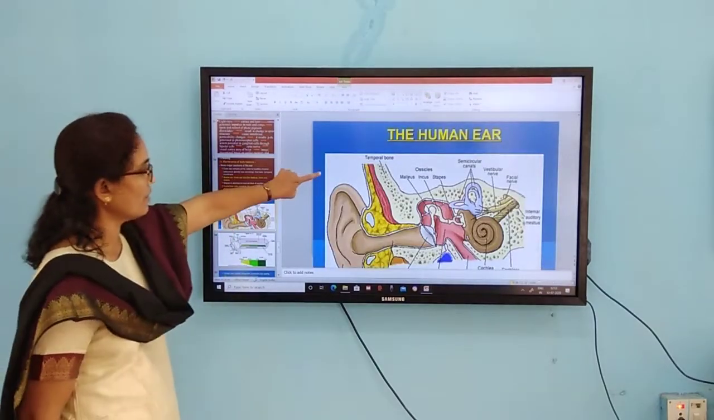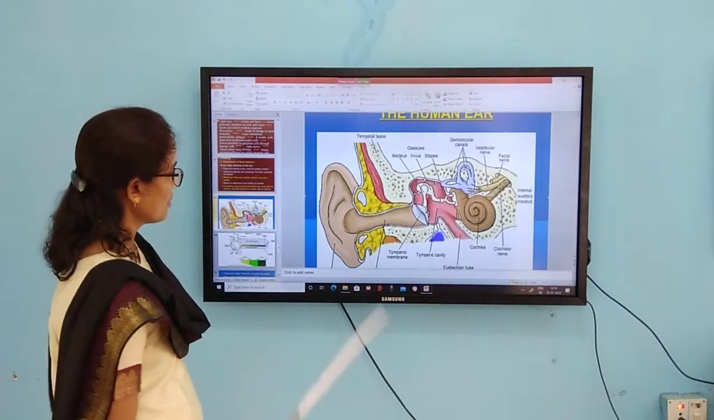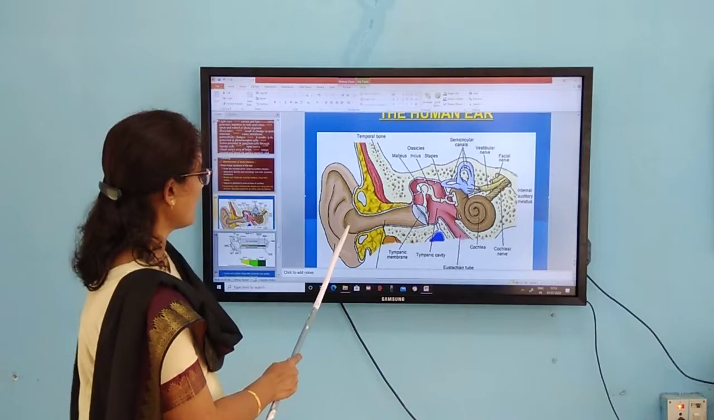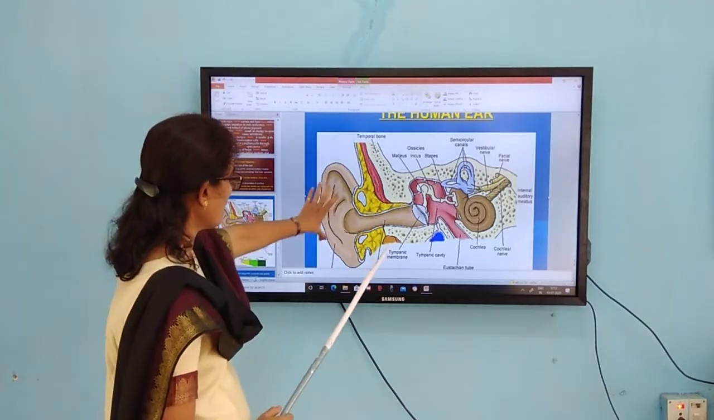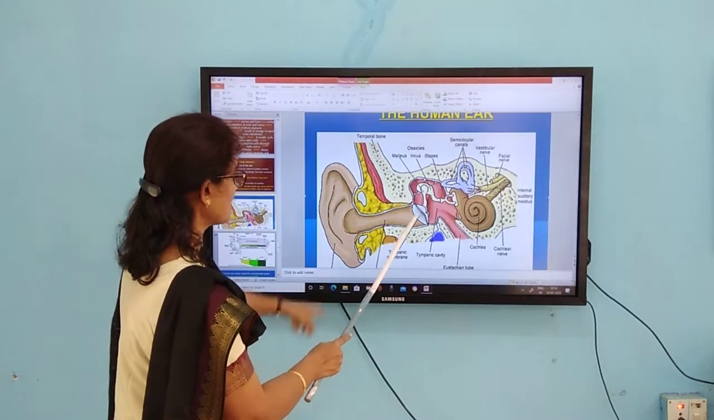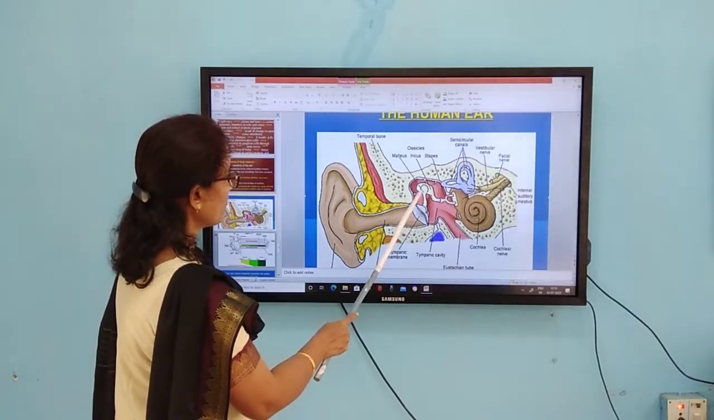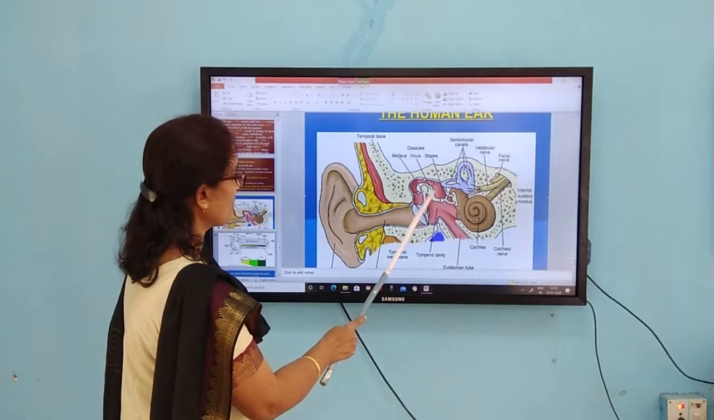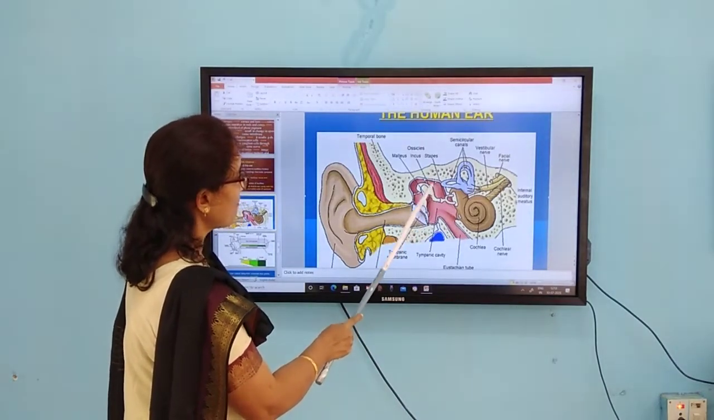If you see carefully, in the case of the ear, there is the external ear, the ear pinna, and this is called the auditory meatus. This one is the tympanic membrane, we call it the eardrum. You can find the malleus, incus, stapes: hammer, anvil, stirrup. These are the three bone ossicles which constitute the middle ear.